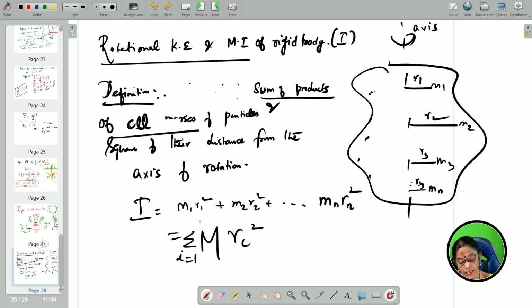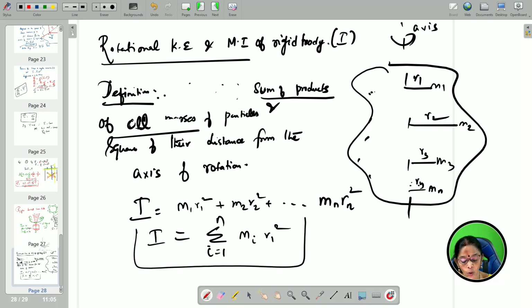Or you can even write it as, I don't want to write it in terms of capital M. You want to write it in terms of small m, you write sigma i is equal to 1 to n m_i R_i square. That is the moment of inertia of the whole body. So how do you define moment of inertia of the body? It is nothing but the product of mass and square of distance from the axis of rotation.